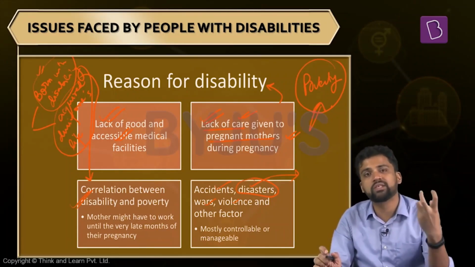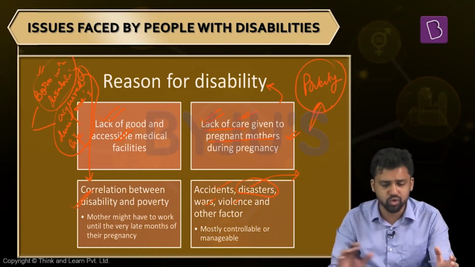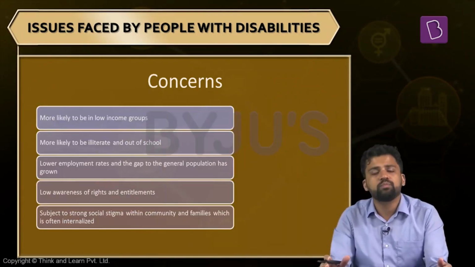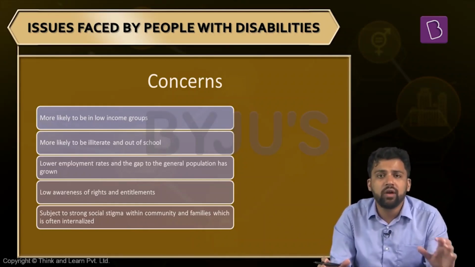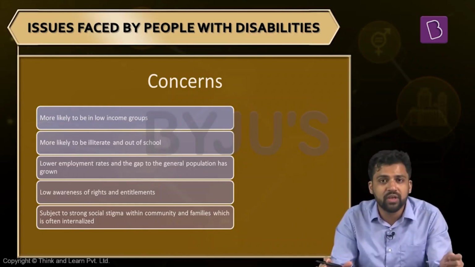So keep this in mind. When we discuss poverty alleviation schemes, indirectly we are also targeting disability. So these are some of the reasons for disability. Now, what are some major concerns related to people with disability? What are some of the problems they face? What are some of the issues people with disability face?